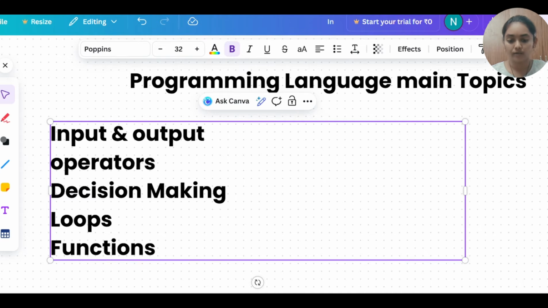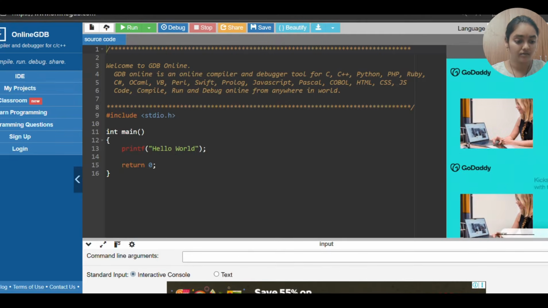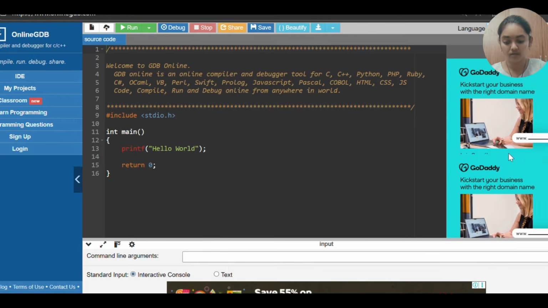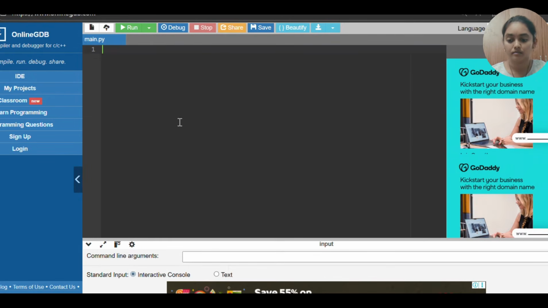See how it will be. Okay, this is nothing but the online GDB compiler, where you can select your language and then write your code over there. Okay, this is the functionality of the online GDB compiler.